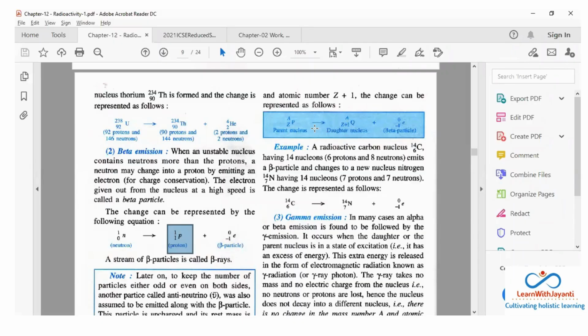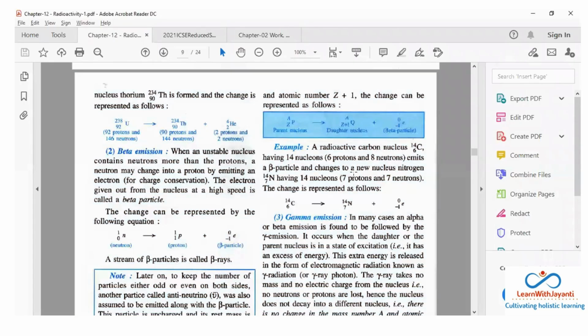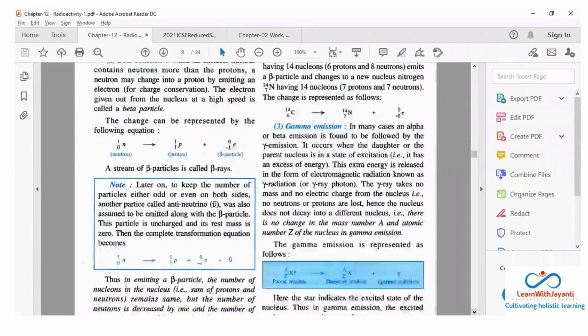So what do you have to remember in the exam? They'll be asking you this question and they'll be showing you that one beta particle is coming out. So what will be the changes in the atomic number and atomic mass number? So if you notice, atomic mass number remains same and atomic number increases by 1. Okay, that is what is written.